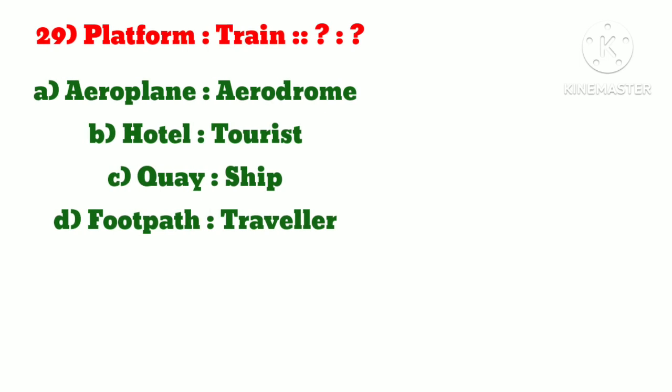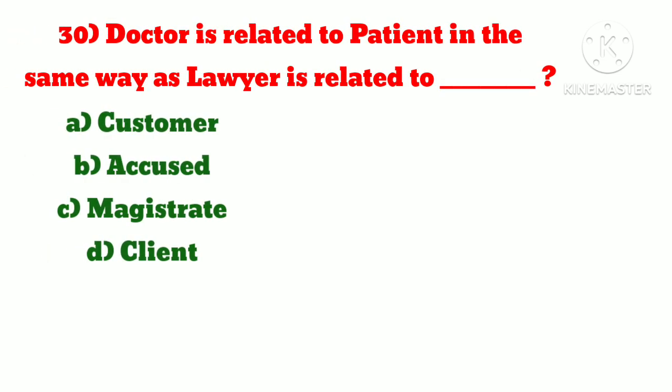Number 29, platform is to train as what? Answer is option C, quack is to sheep. Number 30, doctor is related to patient in the same way as lawyer is related to dash.